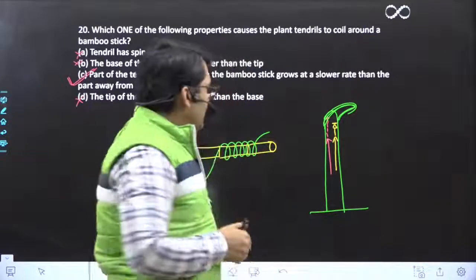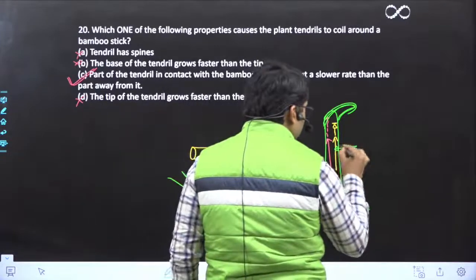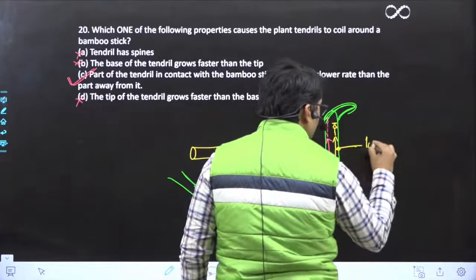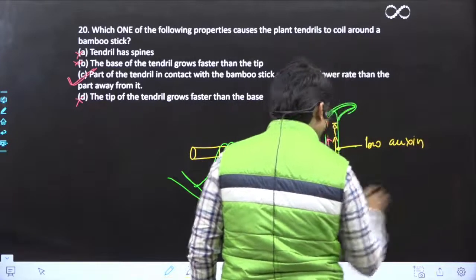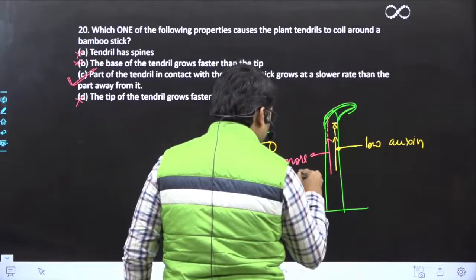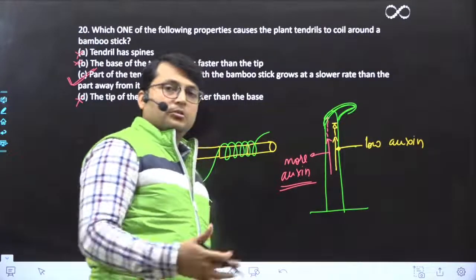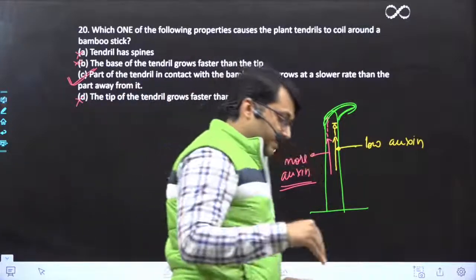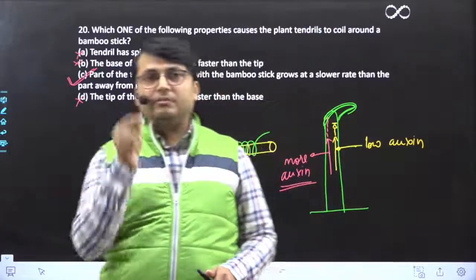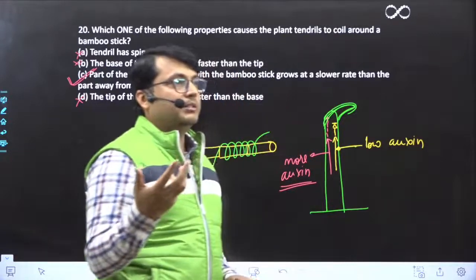Now why slower? It is slower because of the degradation of auxin, right? क्यों? इधर जो है on the yellow side there will be low auxin, okay? And on the red side there will be more auxin, right? Auxin is responsible for plant growth. More auxin means more growth, so the plant will move on the other side. On which side? Where there is less auxin, there will be less growth and there will be the curvature. This is the same mechanism that you have studied for the phototropic movement, correct?